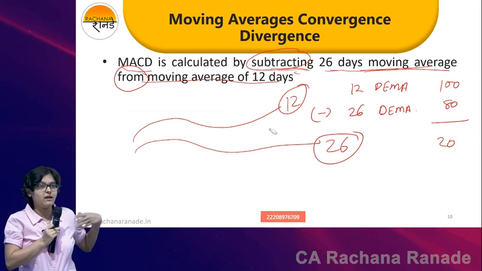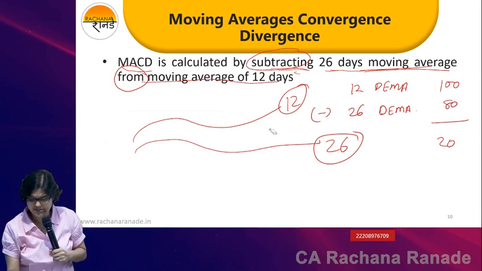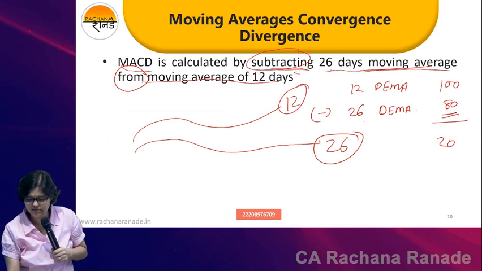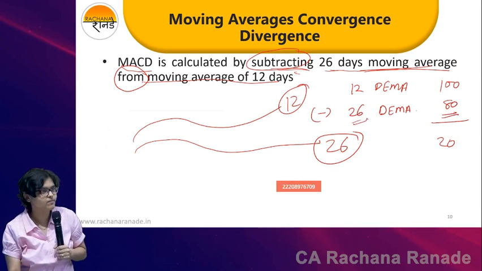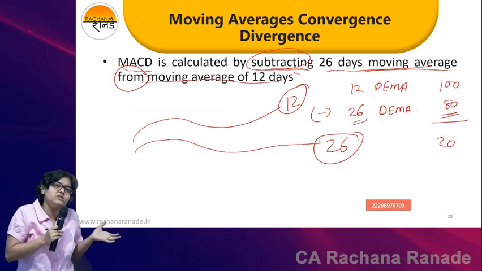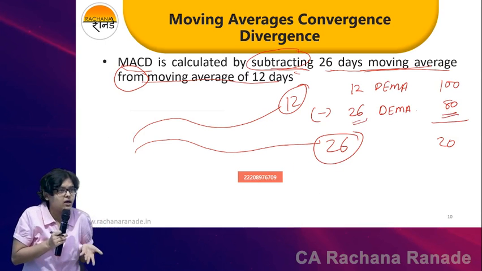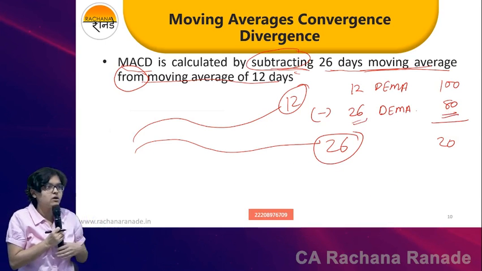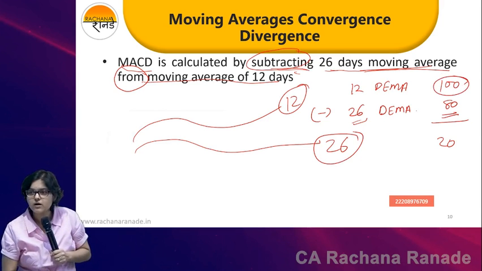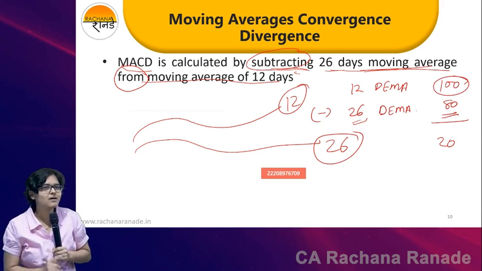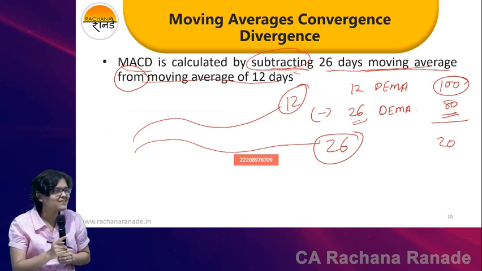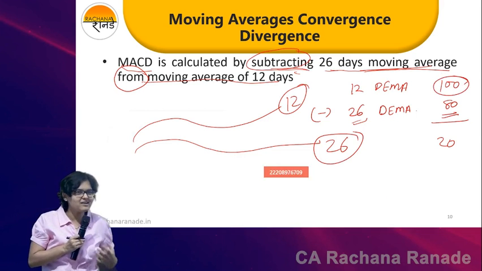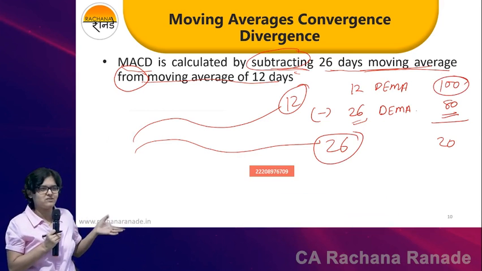Last 1 month average sale is 80 instead of 26. I'm saying 1 month. Over the last 1 month, on an average, you sell products worth 80 every day. But in the immediate previous 12 days, on an average, you sold 100. Are you getting this? Is the current showing strength as compared to the past?